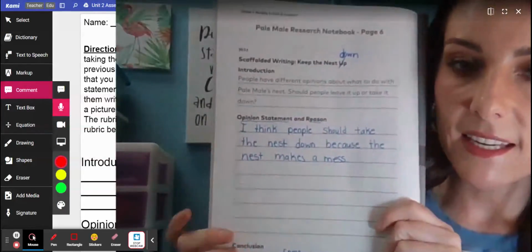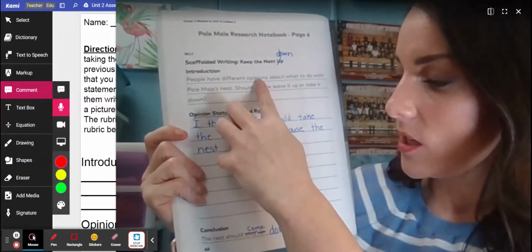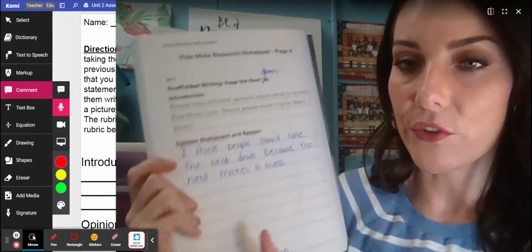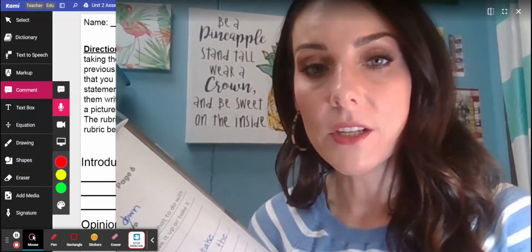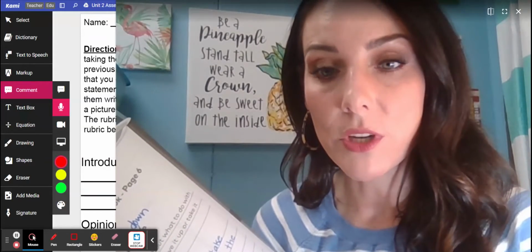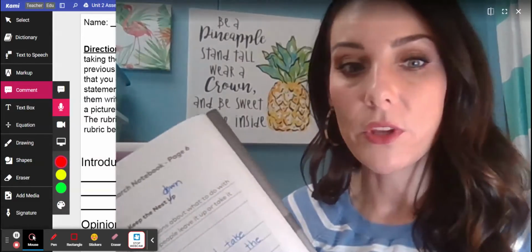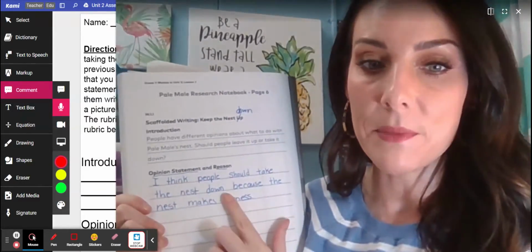And looking at this can help you as well, because on this page, the introduction was done for you already, and the conclusion was already done for you. So if you look at the introduction and the conclusion in here, it will help you write your introduction and conclusion in your opinion paragraph. So the only part you're really going to have to do different than that is your opinion statement and reason.